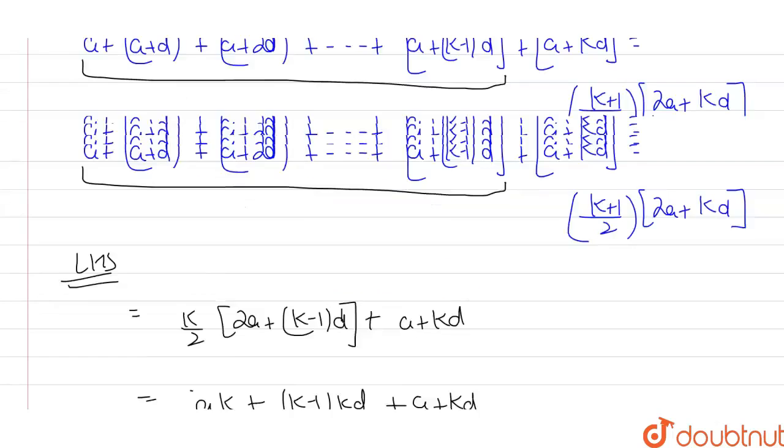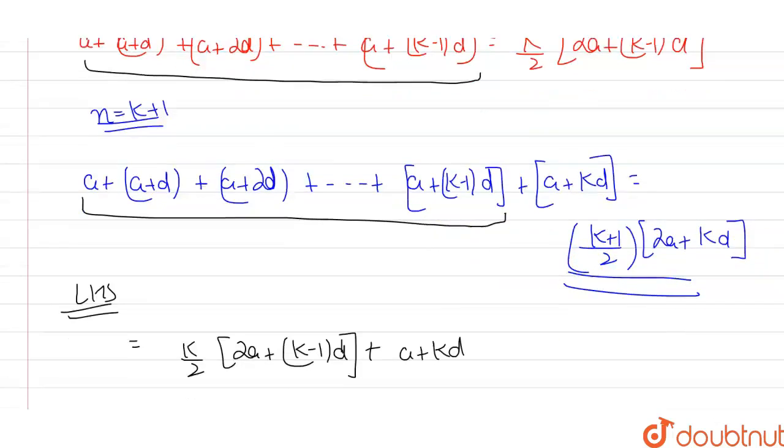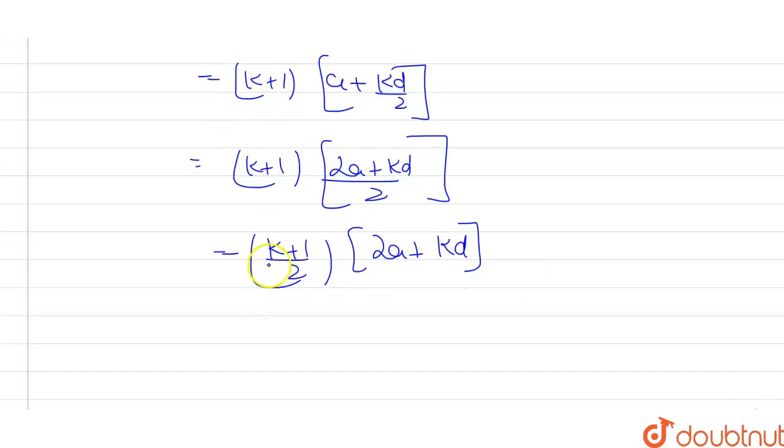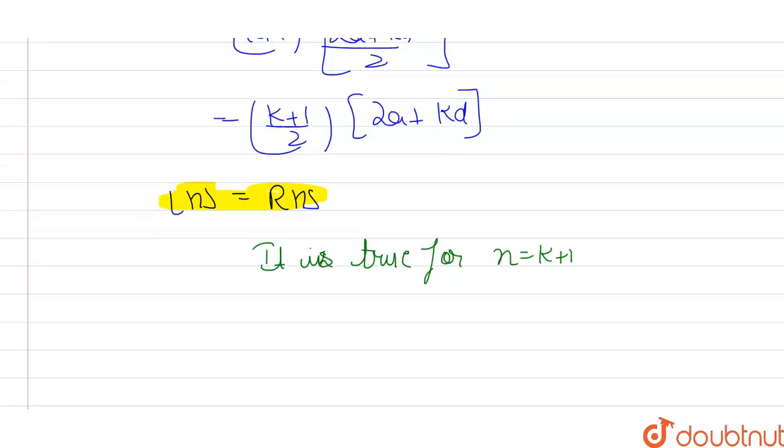If I go to the top, I can see that for the n equals k plus 1 case, my RHS part is this one, same: (k plus 1) by 2 times (2a plus kd). So I can write that LHS is equal to my RHS. Now I can clearly say that it is true for n equals k plus 1 case also, and it is true for n equals 1 and n equals k case.